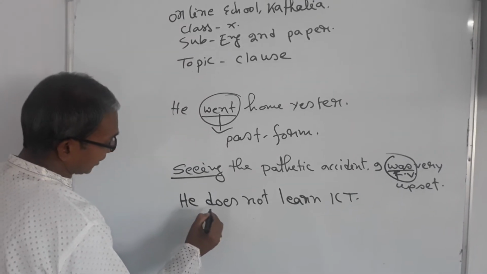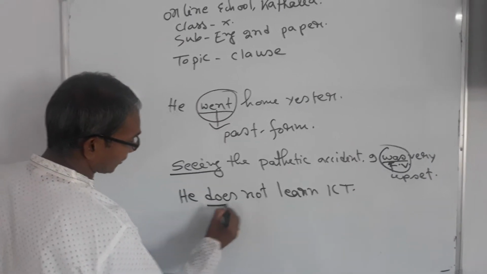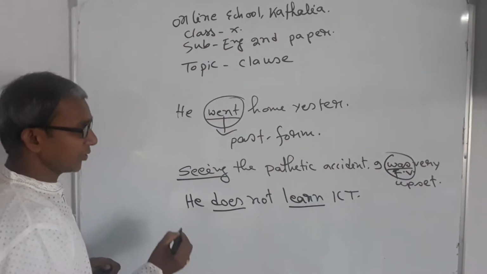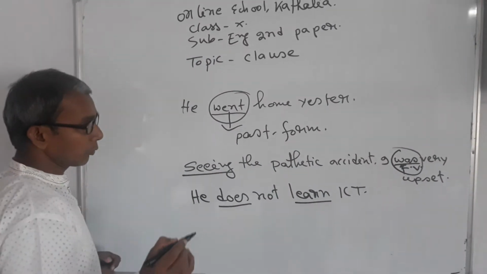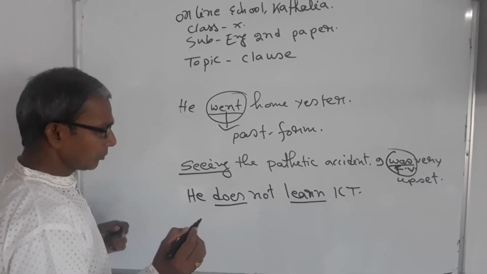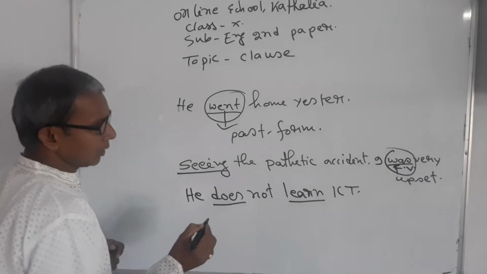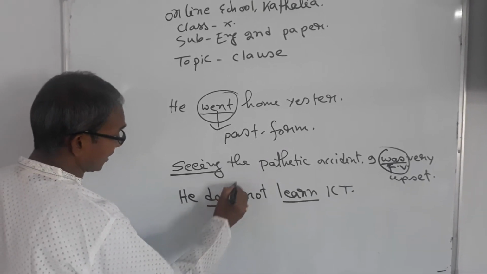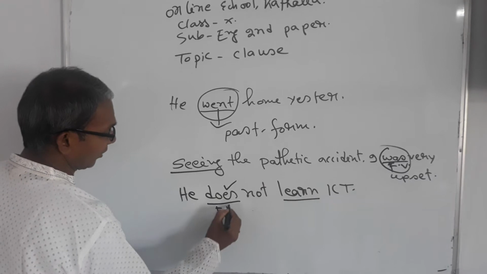In this sentence there are two verbs. The first verb is does and the second is learn. You may ask me, what is a finite verb? If you listen to my words, you will be very well conscious about the idea of finite verb. This verb is es added, so it will be a finite verb.